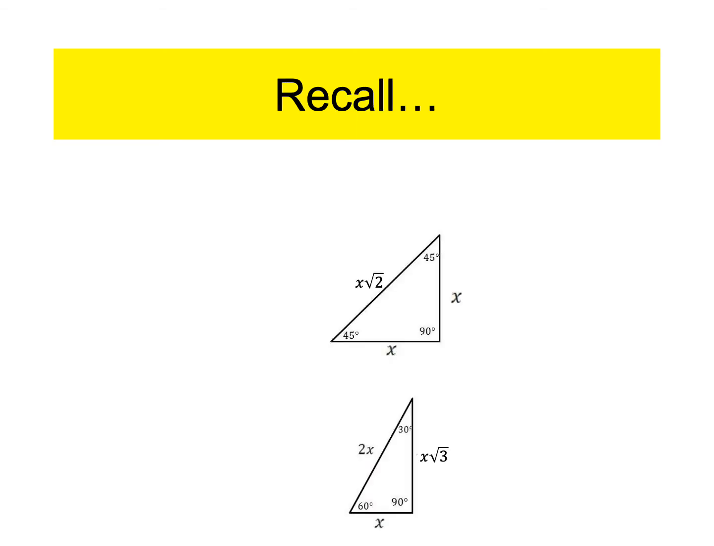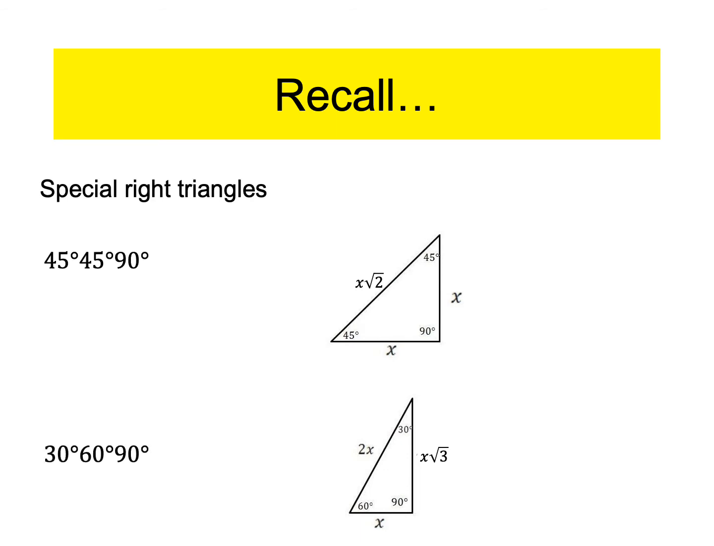So just recall, for a 45-45-90, the two legs are x, and the hypotenuse is x root 2. And for a 30-60-90, the short side is x, the hypotenuse is double x, and the long leg is x root 3. Okay, remember that. You're going to need that for special right triangles, to complete your homework as well as do some classwork today.